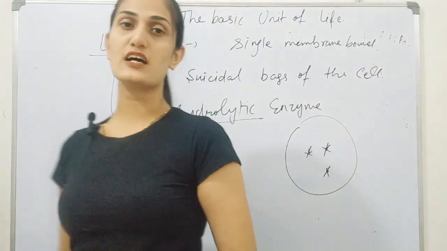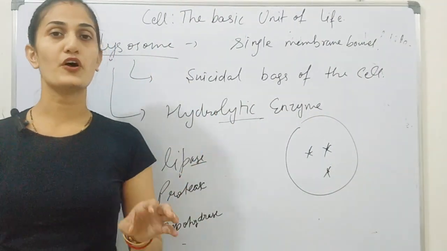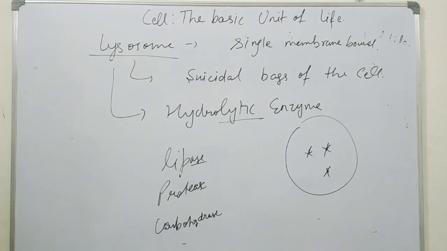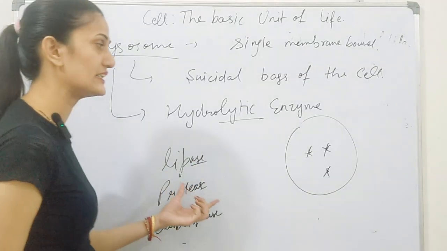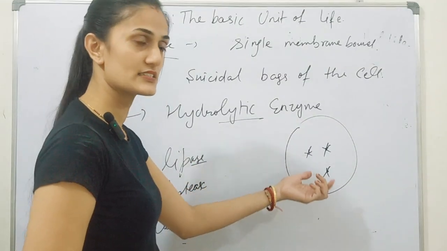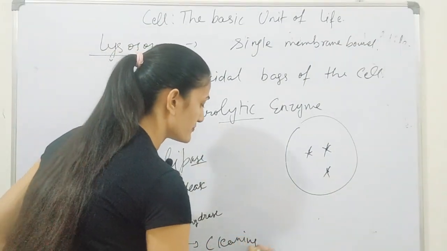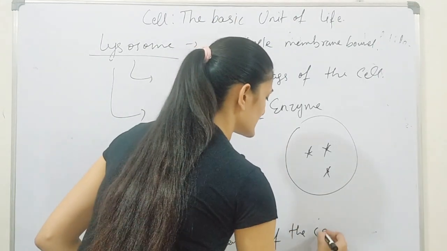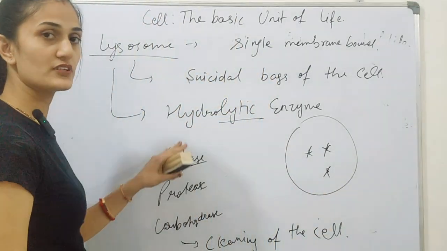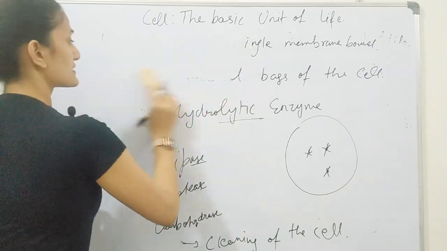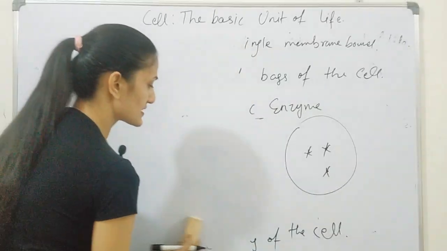So this is about lysosome. The main point is it is called suicidal bag of the cell because of the presence of these enzymes which are helpful to kill the harmful or waste material present inside the cell. So they help in cleaning of the cell. This is about lysosome. Now let's discuss the next cell organelle.